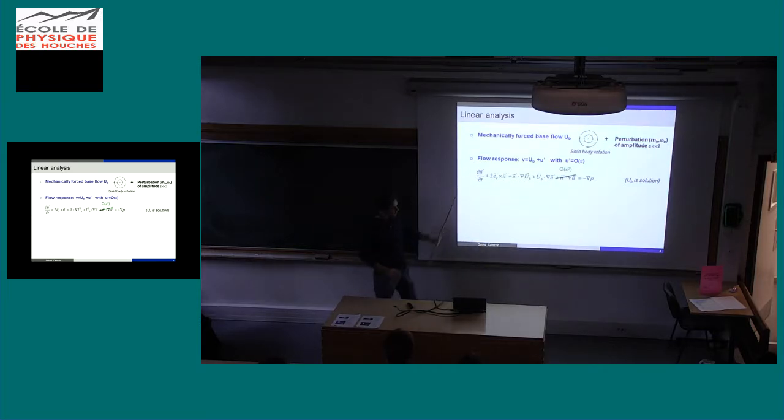So at the end, this is the equation which governs the perturbation, and the goal here is to check if U prime will grow or not. Of course, we expect that it grows because we have seen that we have turbulence at the end.